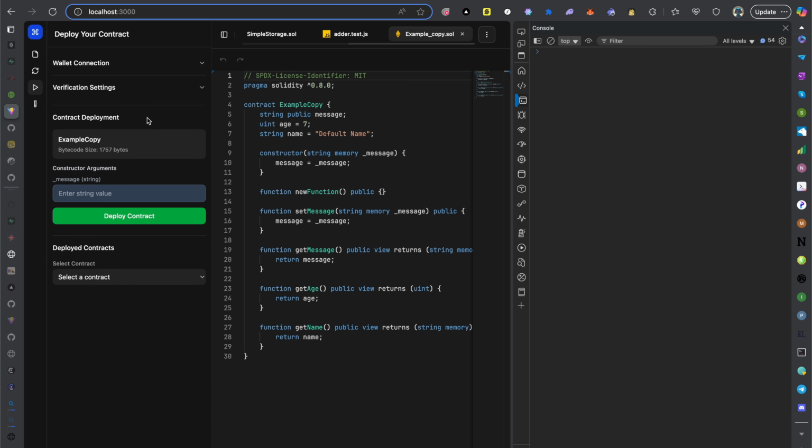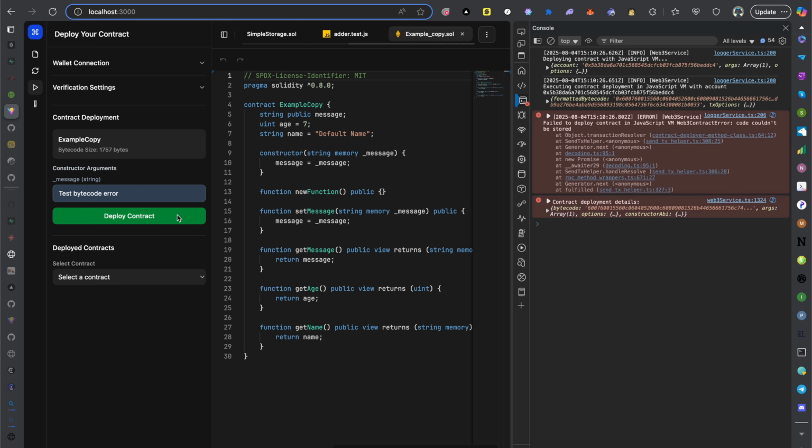But let me collapse this. If I want to try this again and I want to redeploy this contract, let's try it now. Remove the 0 from here, so that means it's supposed to fail. And then I try this. I put test, what? Let me just put something. Test bytecode error, and then I deploy this contract. It doesn't work. You can see the same error again. Contract code couldn't be stored.